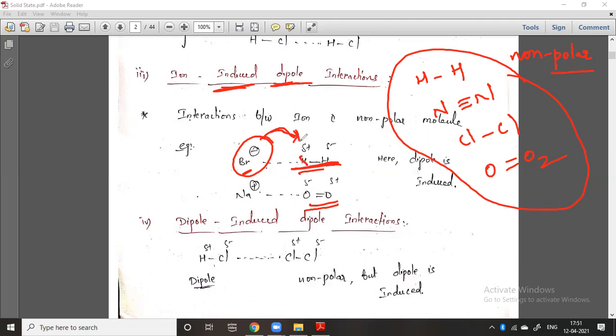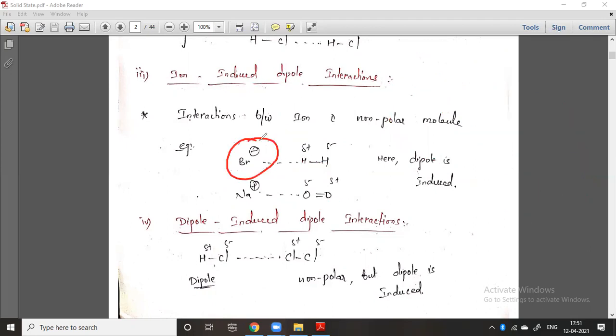One of the hydrogens should accept. Whenever this bromide gives an electron to one of the hydrogens, this hydrogen must lose one electron. So this hydrogen will make a certain type of interaction with this bromide. Actually these are not very strong interactions, they are very weak, but there is a very small interaction there.